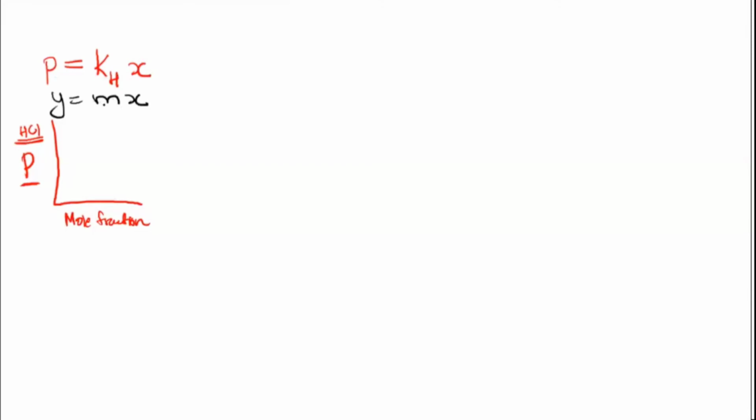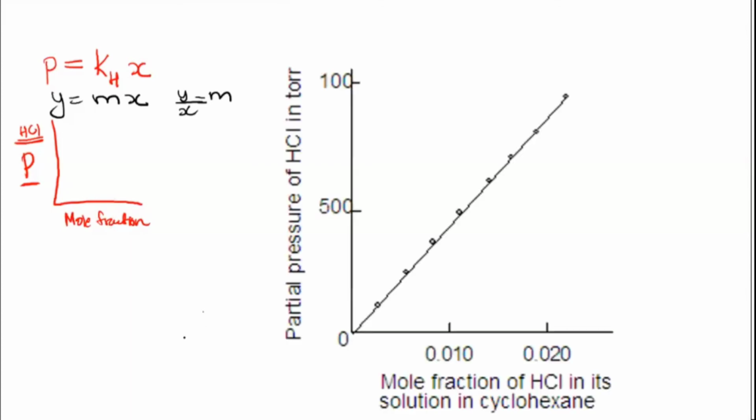Here, m is the slope part. So when you divide y by x, you should get a straight line. That is how you check the validity of a particular equation. When they plotted this, this is how they got the graph. That means this law is valid for the given condition.